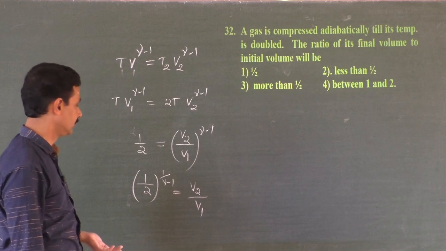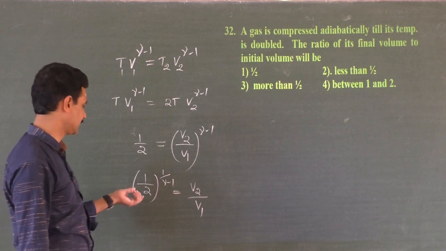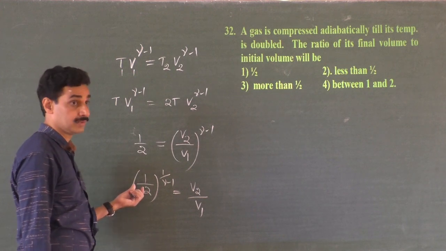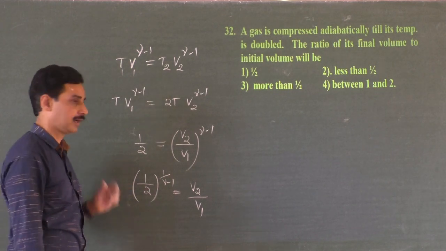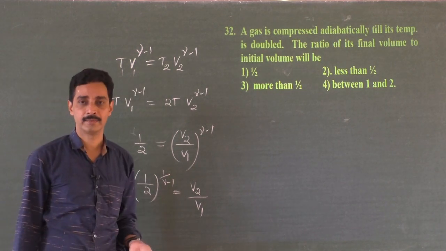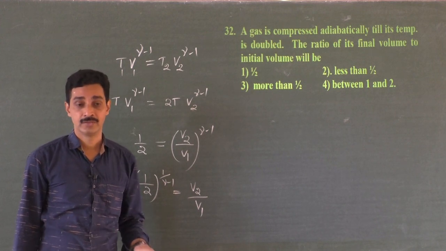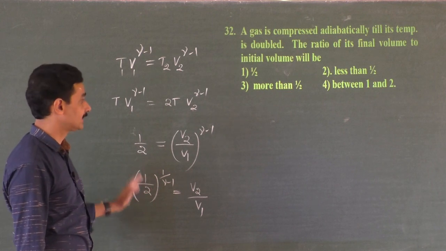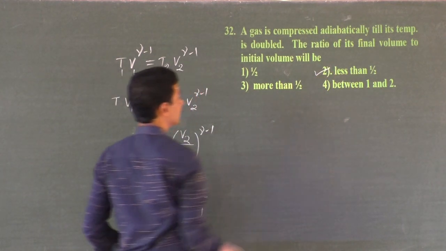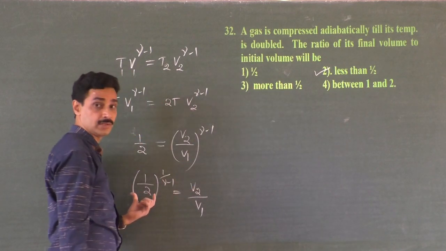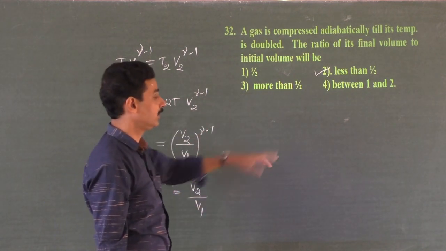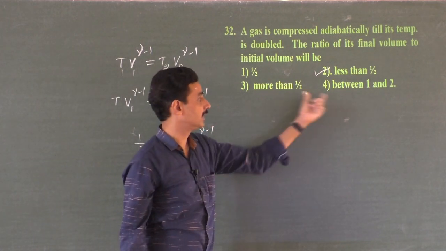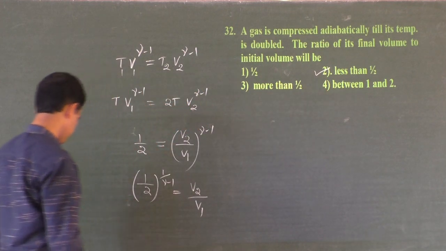Is it less than half? Greater than half? Between 1 and 2? Yes, this should be less than half, because half itself is 0.5. Any fraction, its power will decrease, right? It is less than half, because for example, 0.5 squared, what is the answer? 0.25, less. So if a fraction is squared or cubed, you will get a lesser answer. So this is a fraction, 0.5. So the answer is less than half. This is very sure, and no other answer will tally. It will not be exactly half. Never, it is never equal to half. More than half, not possible. Between 1 and 2, of course, it is more than half, not possible. Because these two answers will give ambiguity, right? That is not possible. It is less than half.